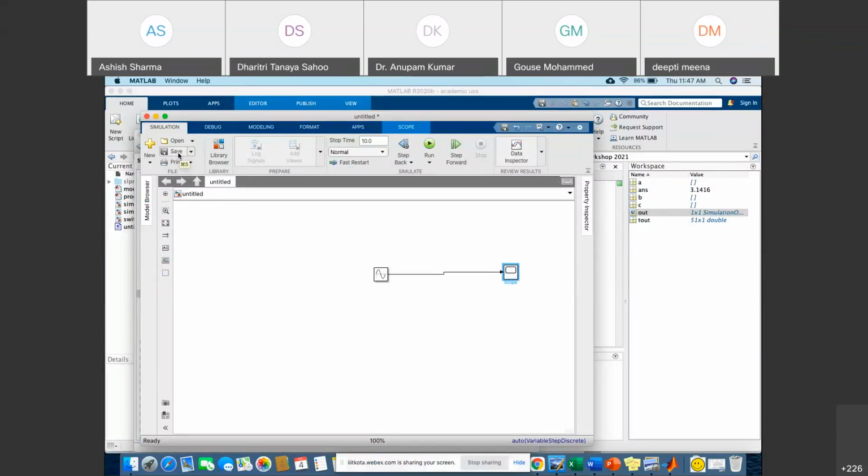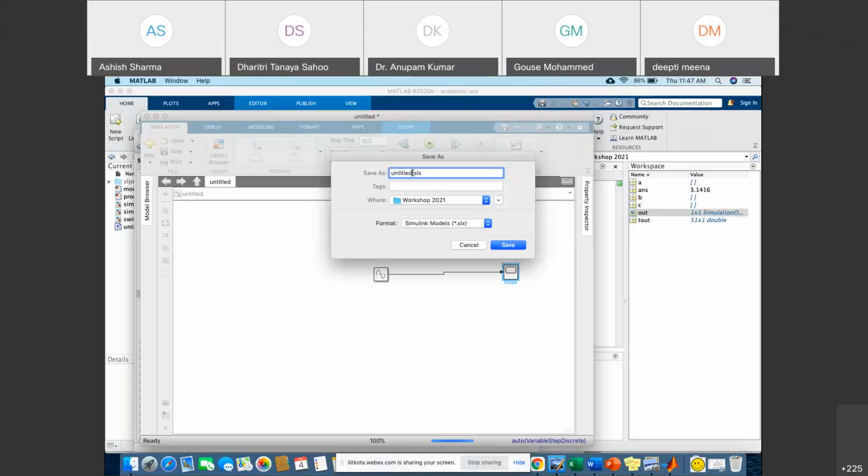Now we want to save our Simulink model. Just simply click on save and you can save it with the SLX extension, right. SLX is just like in C programming you have .cpp, or like .m in MATLAB. Similarly, you have to use SLX here, that is the Simulink extension. Okay, so suppose this is the Simulink program Sim3, and click save.